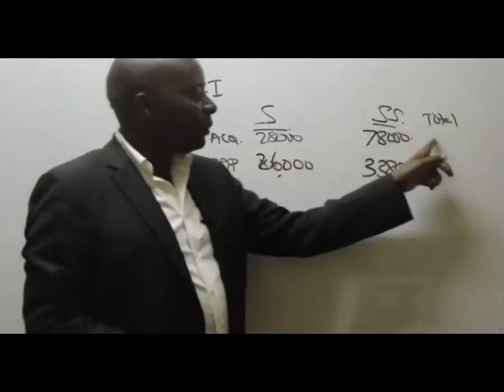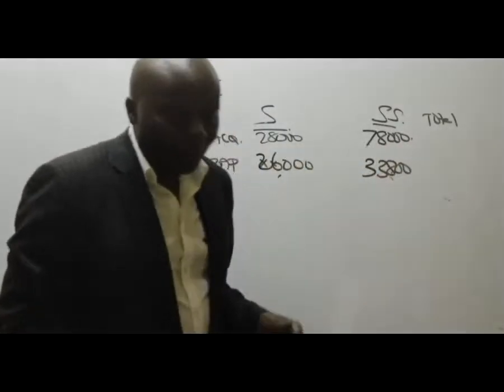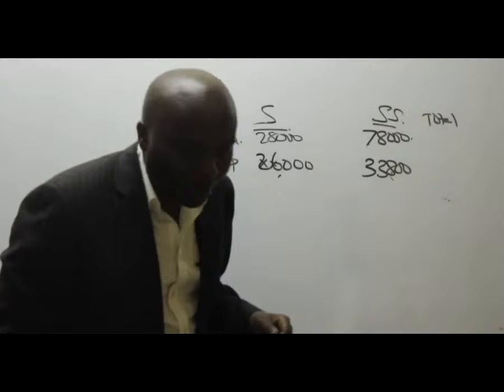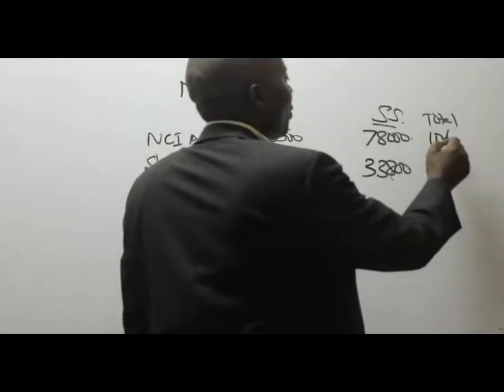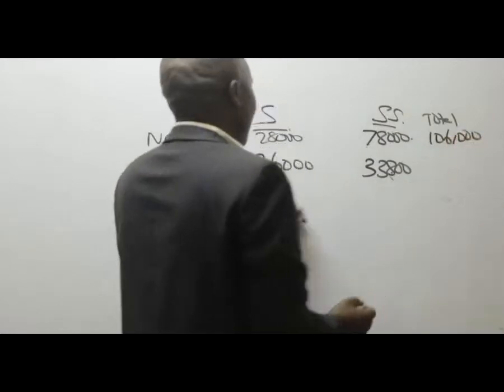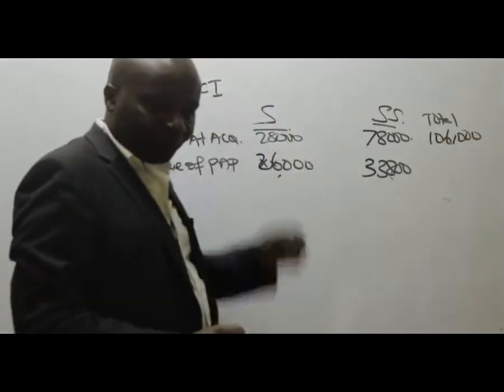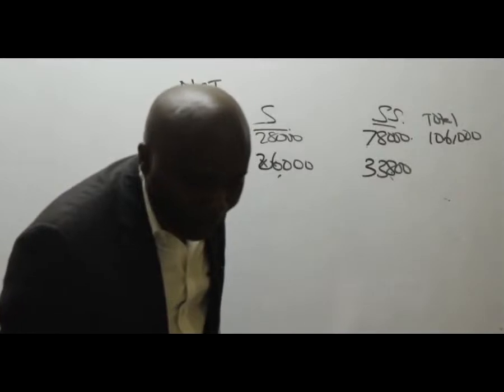NCI ukiongeza mbili ngapi? 106,000. Thank you very much. Haya, hii na hii unapata ngapi? 59,800.